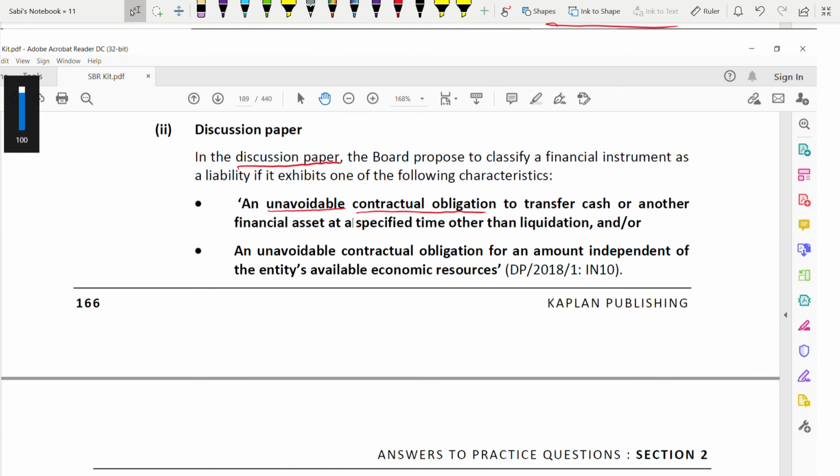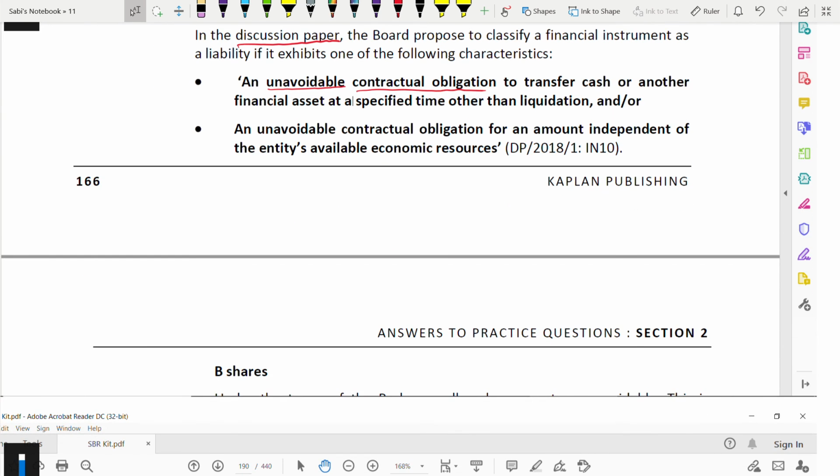Another reason is an unavoidable contractual obligation for an amount independent of the entity's available economic resources. It is independent, does not care whatever the condition of the entity is. You have to pay the amount. It's like a loan. No matter how your company is performing, whether you're making loss or not, you have to pay the interest, you have to pay the loan, settle them off. But equity is not like that. Dividend you pay or you don't. You don't pay when you are making loss.